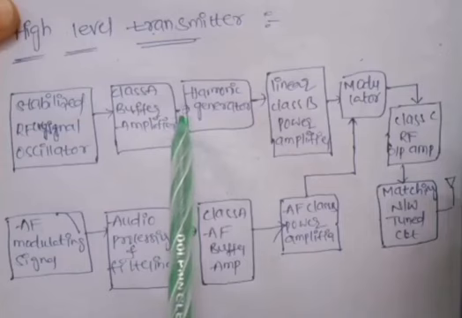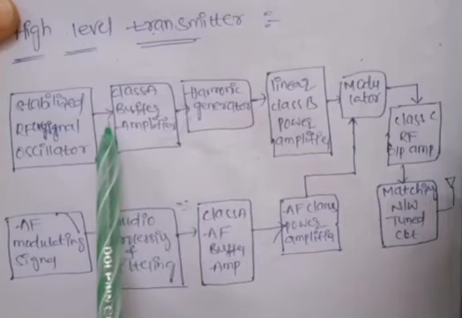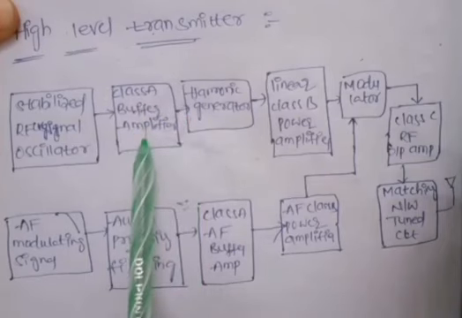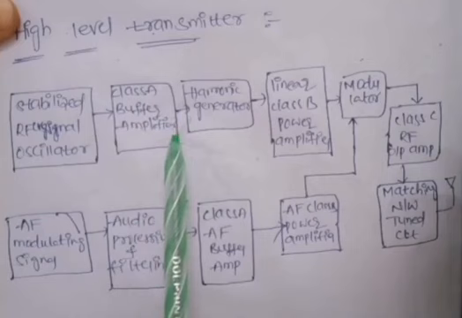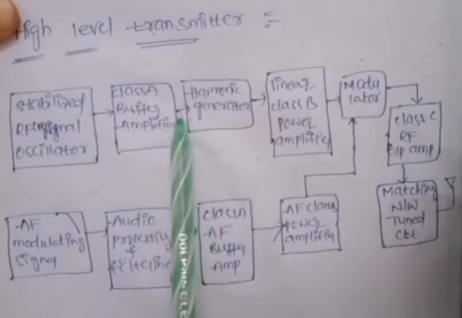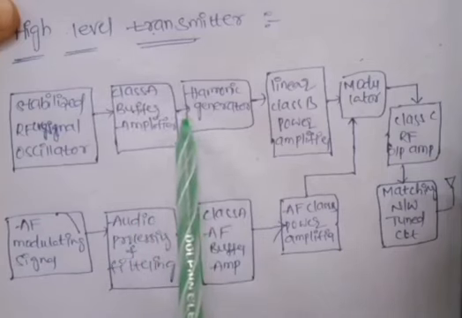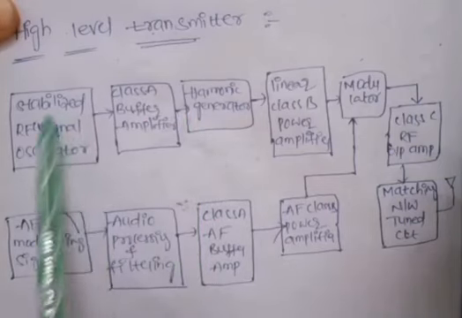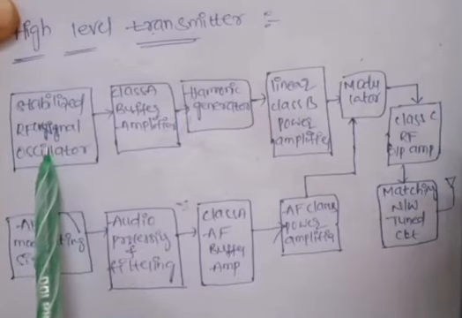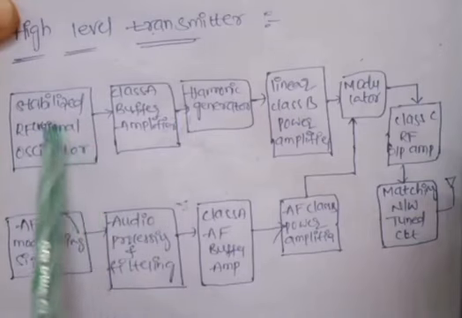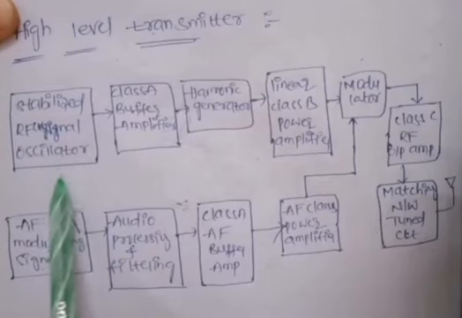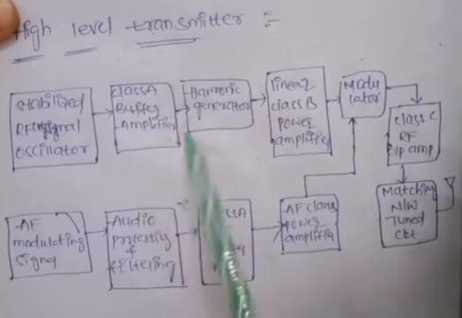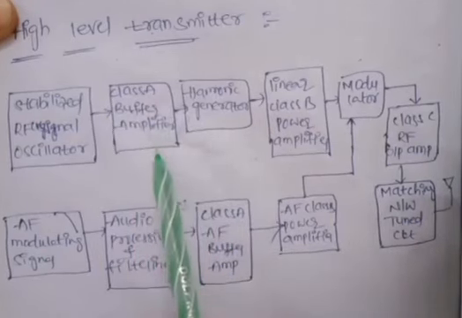If the signal power level is fed back to the input, then this class A buffer amplifier will attenuate those signal power levels. If it is not there, the output power levels of the signals will be added to our stable RF signal. Whenever the power levels are added to this signal, the signal will be distorted. That's why we use the class A buffer amplifier here.